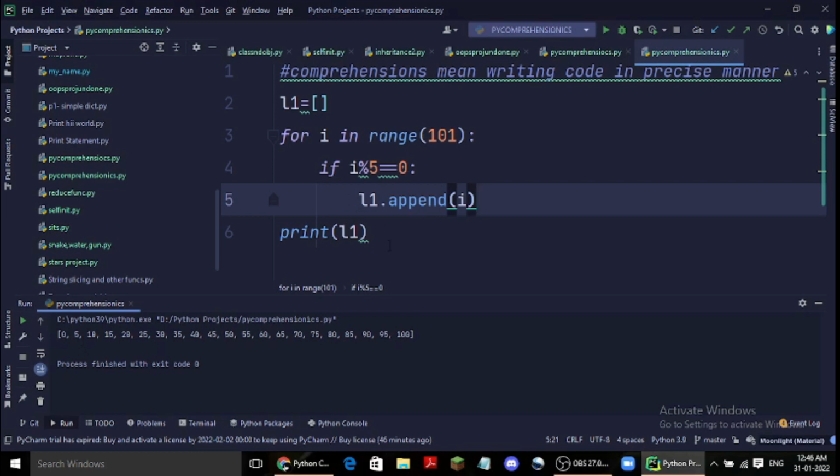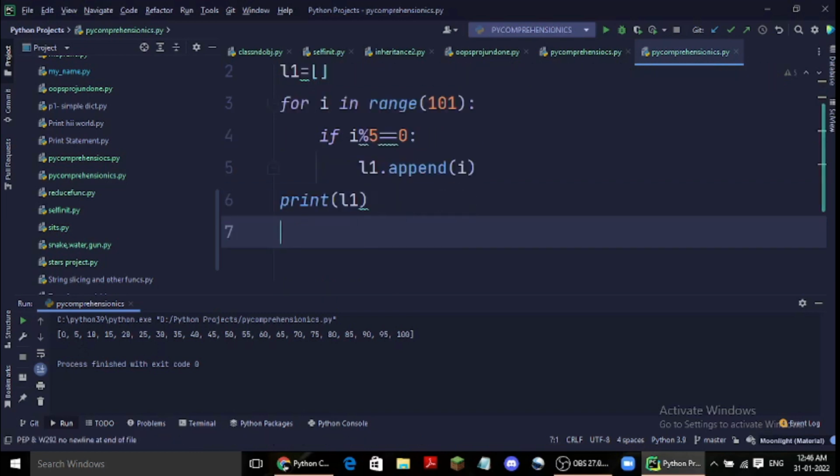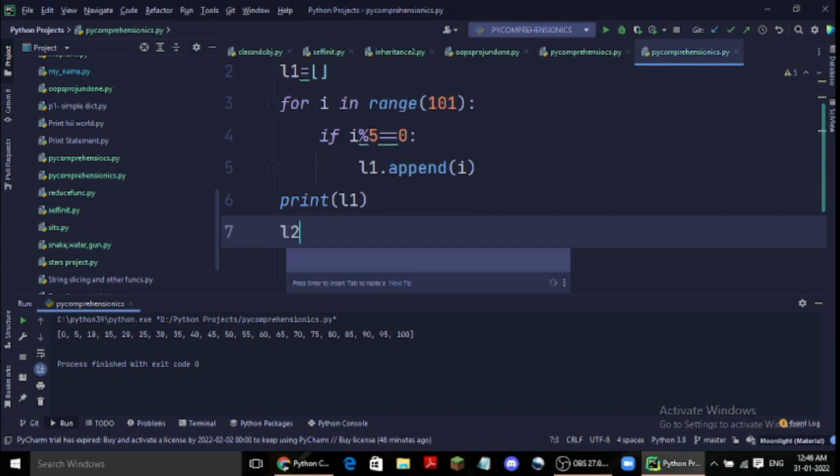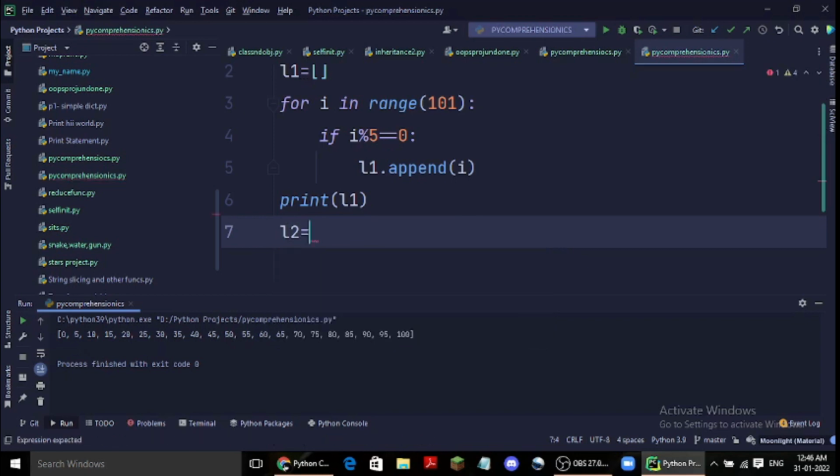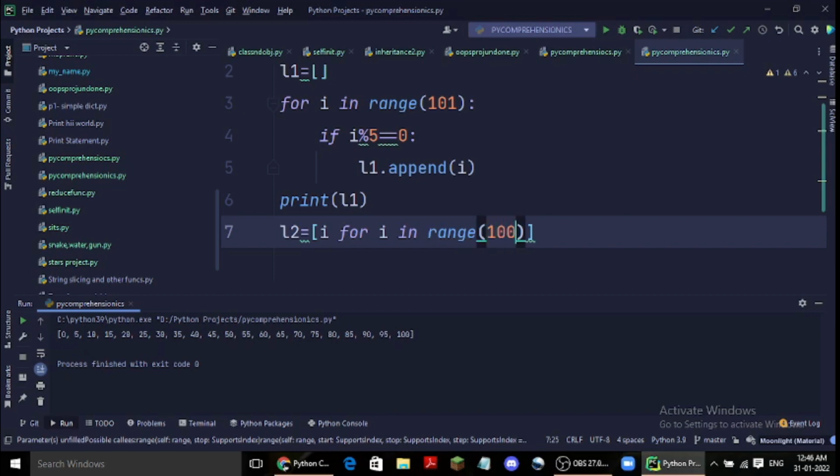Now suppose I want to write it in one line, then comes our list comprehension. I will create L2 equals to. First we have to take the variable i. Now we can write for i in range, let's take 101, for i in range 101.